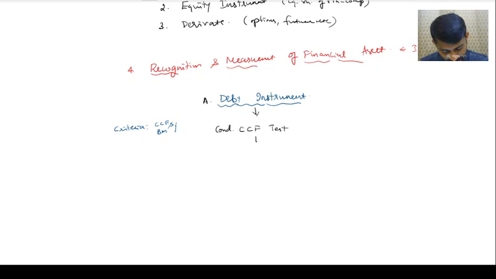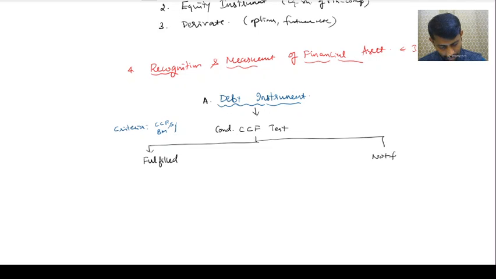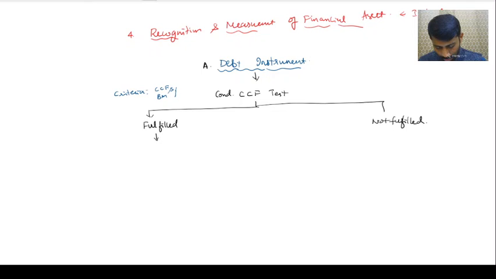If the CCF test is satisfied, that means it is fulfilled. If it is fulfilled, then I can go with the business model test. That is, if you are able to ascertain when you are going to receive the return and how much you are going to receive, both known, then the CCF test is satisfied.